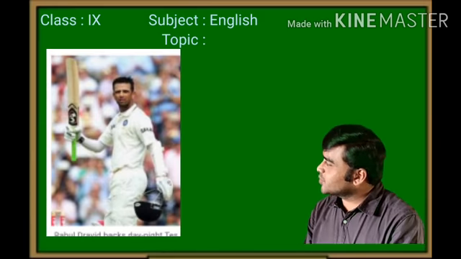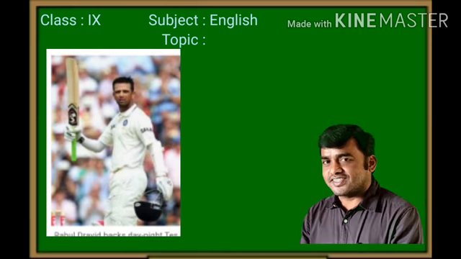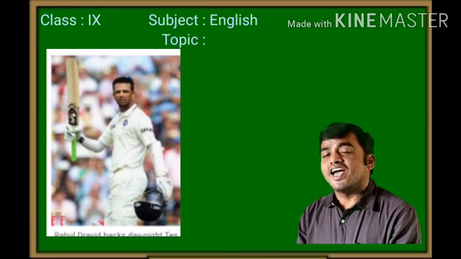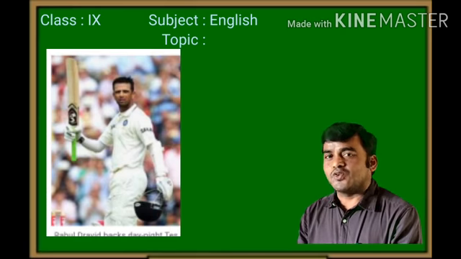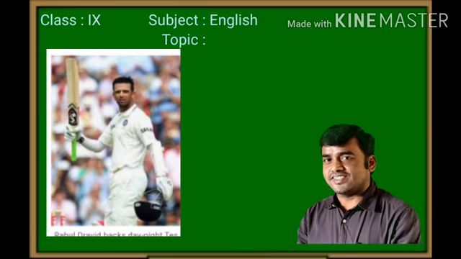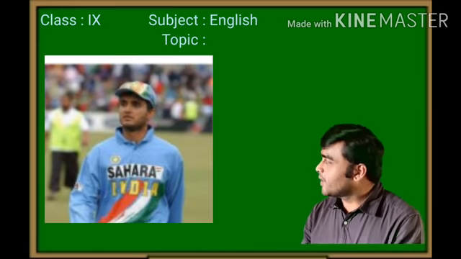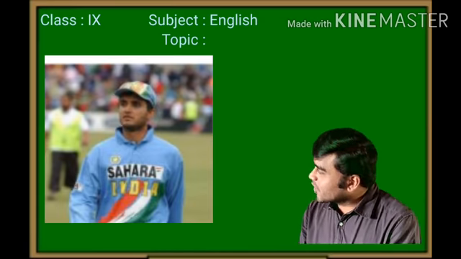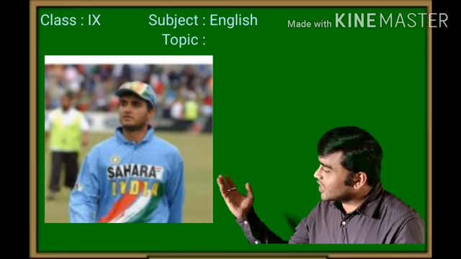Then look here. Who is this? Very good. He is none other than the one who has been called the Wall. Rahul Dravid. Isn't it, children? Very good. Then, Saurav Ganguly.